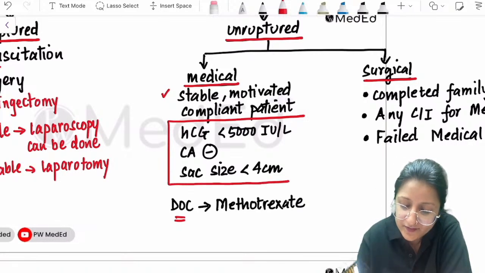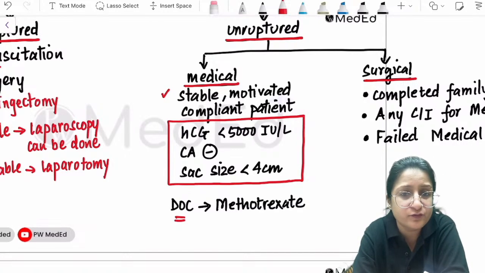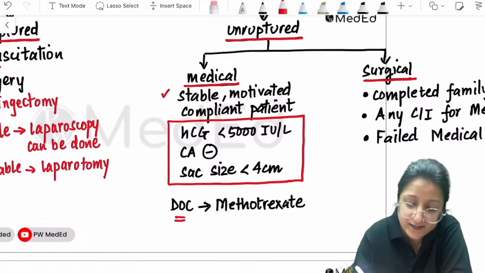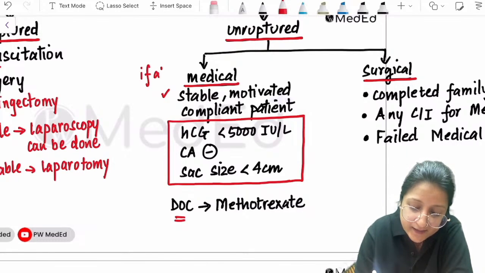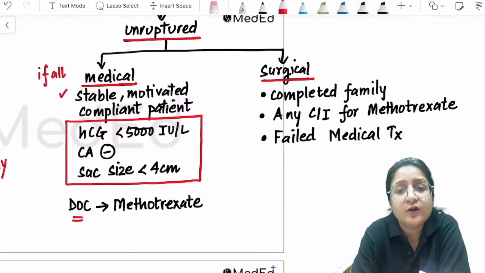HCG should be less than 5,000, cardiac activity should be absent, and the sac size should be less than 4 centimeter. If all of these are there, then only medical management can be done. Surgical management in an unruptured ectopic pregnancy.